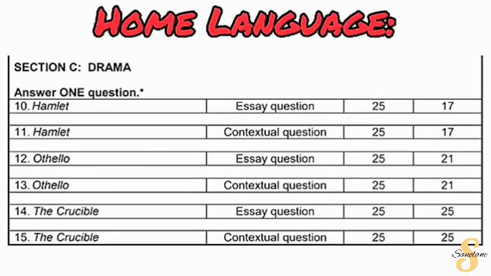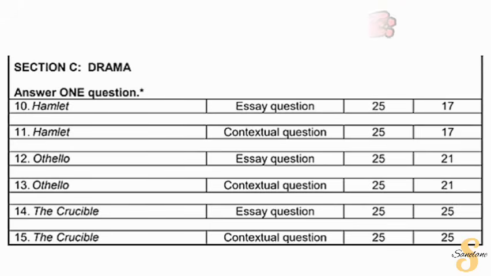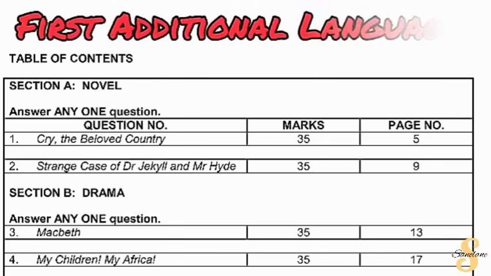Later we will show what the essay questions and the contextual questions will look like. Lastly, in the home language paper, you have section C, which is drama. We have 3 drama books: Hamlet, Othello, and The Crucible. Each of them will have 2 questions, one essay and one contextual. Depending on the type of question you answered in section B on the novels, you will choose the opposite in section C. So if in the novels you answered essay, that means in section C you will do contextual, and vice versa.